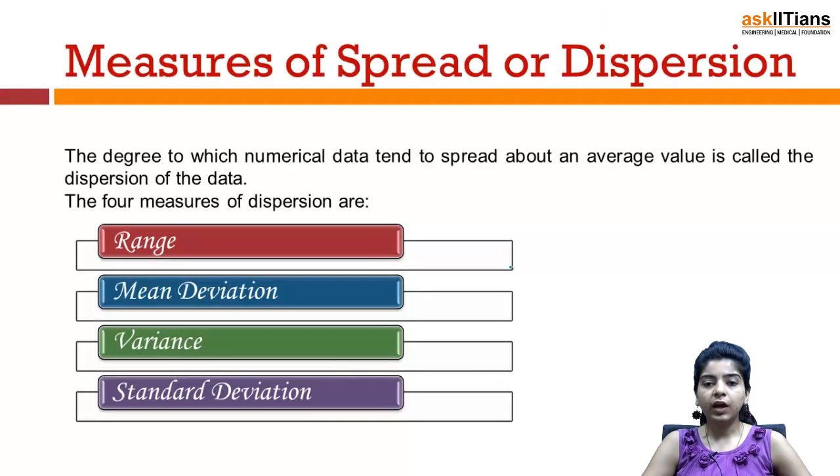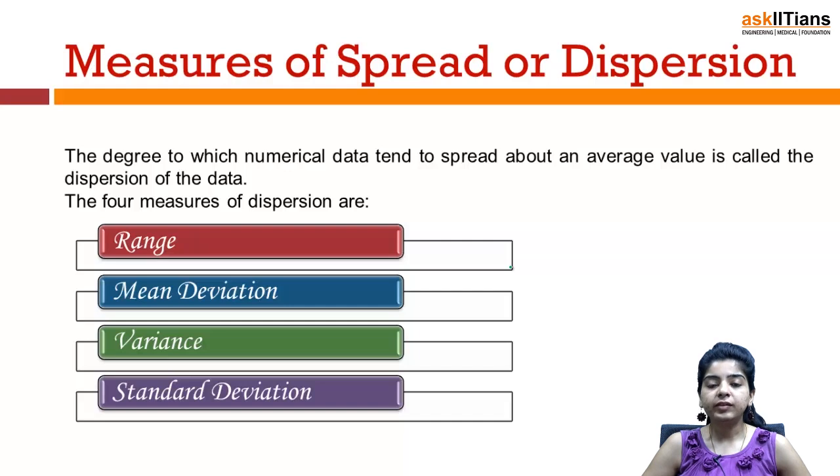Okay, so now that we have discussed the measures of central tendency, that is we discussed mean, the concept of median and finally the concept of mode. That was measures of central tendency, but you must have noticed that when we talk of mean or median, they just help us in locating the center of a distribution, but they do not tell us anything about the spread, about the variability in the distribution, right? So they don't tell us anything about the spread of the distribution or the spread of data. So for that we need measures of spread or dispersion.